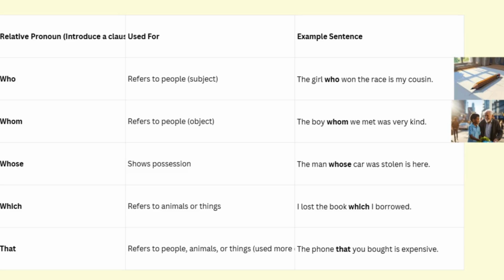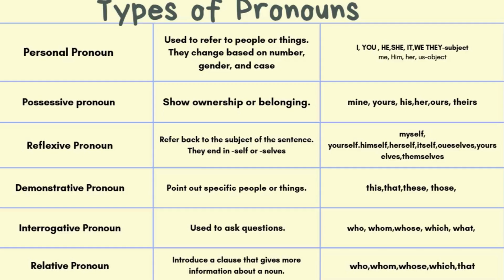For example, if you find relative pronouns a little tricky in this video, you can search for the relative pronoun video in the same playlist, and you can watch the whole details about relative pronouns in that video. In the same way, if you find difficulty in any other type of pronouns, you can find a separate video in the same playlist on the same channel, and it will be much fun and easy for you to learn and understand the pronouns.